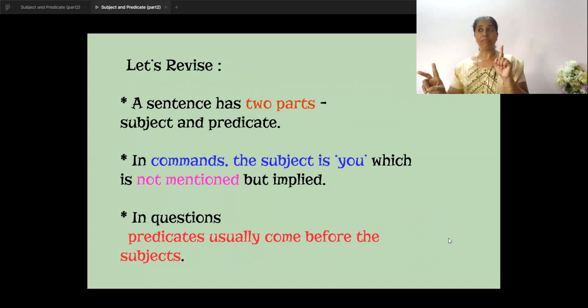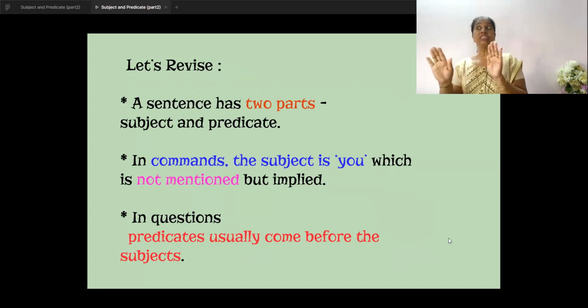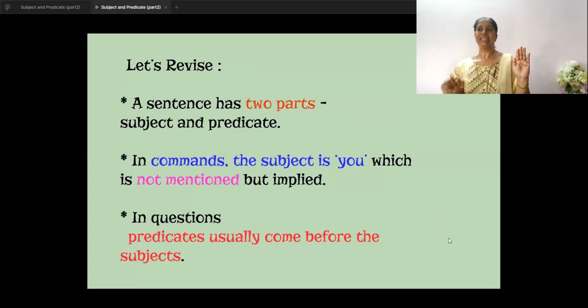However, you have to remember, in commands, the subject is you, which is many times not mentioned, but implied. That means it is understood by you that the subject is you. And in questions, predicate usually comes before the subject. Predicate and then the subject.